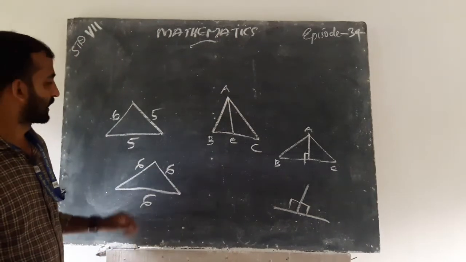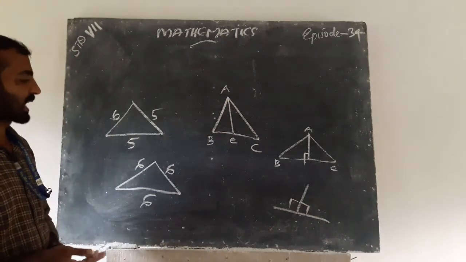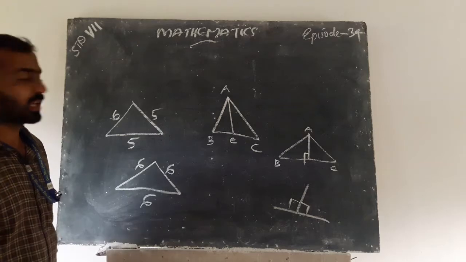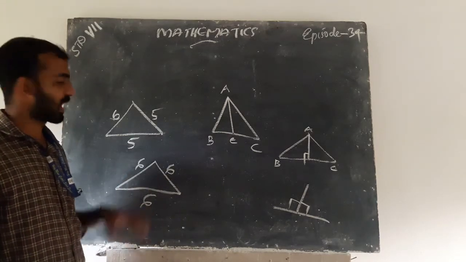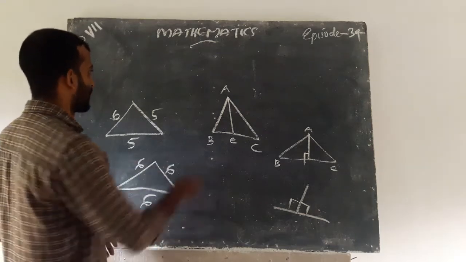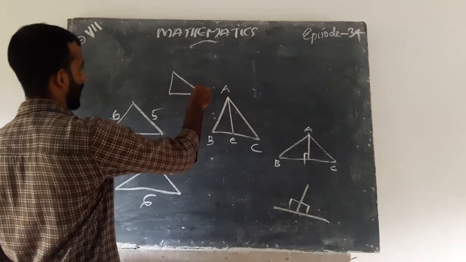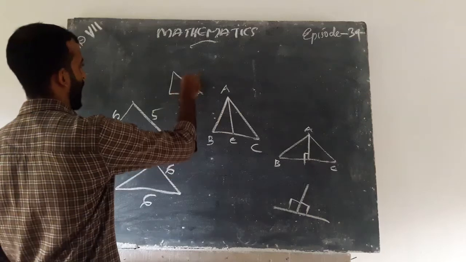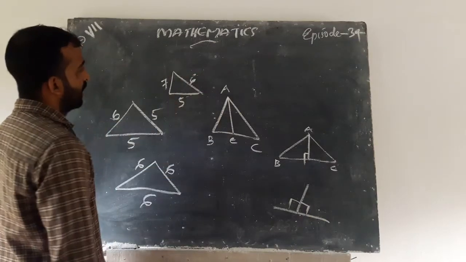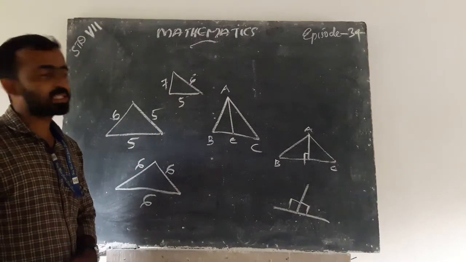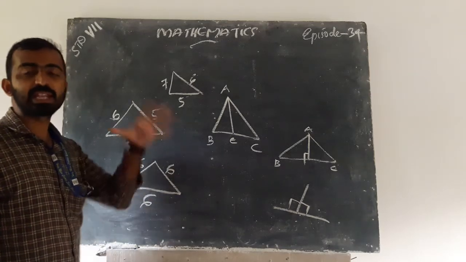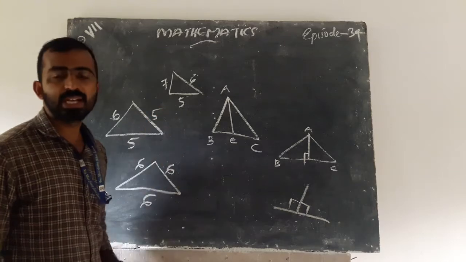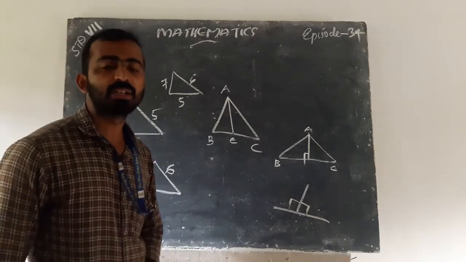This type of triangle is an equilateral triangle, that is, all sides are the same. This is a scalene triangle. Three sides are different.